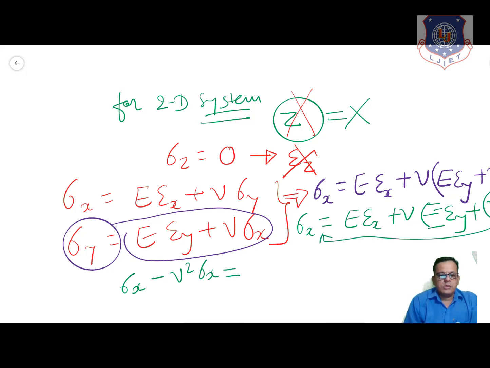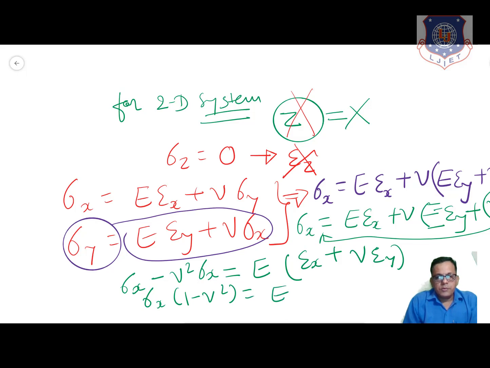So that will give you, taking E common, you will get sigma x plus mu into epsilon x plus mu into epsilon y. Okay, so taking sigma x common, here we will get the final equation.